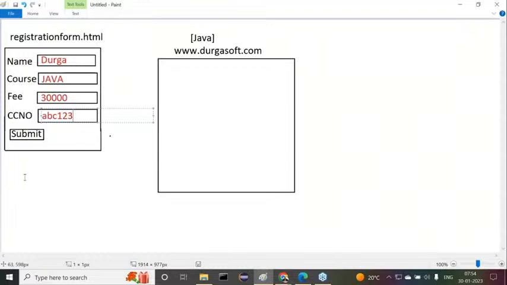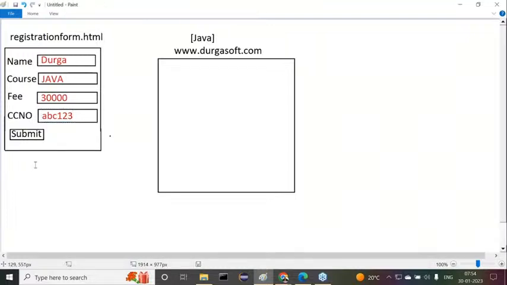Then after that, click on the submit button here. All of you observe carefully. When we click on the submit button, automatically a request will come to durgasoft.com.